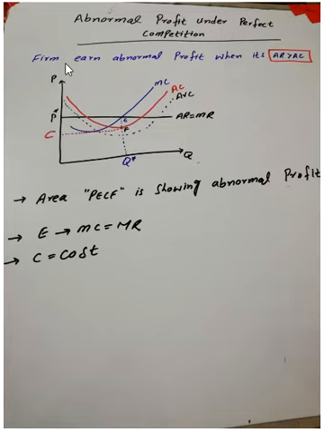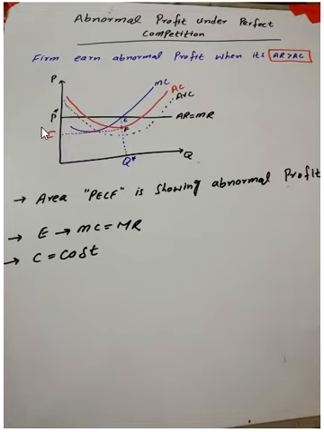As we discussed earlier, abnormal profit exists where average revenue is greater than average cost. So the firm's average cost will always be below average revenue to show abnormal profit. So we make the average cost below the average revenue line, and the point where average cost is at minimum shows the cost of production for this optimum production level. Okay, so the firm is charging this level of price and its cost is this point.